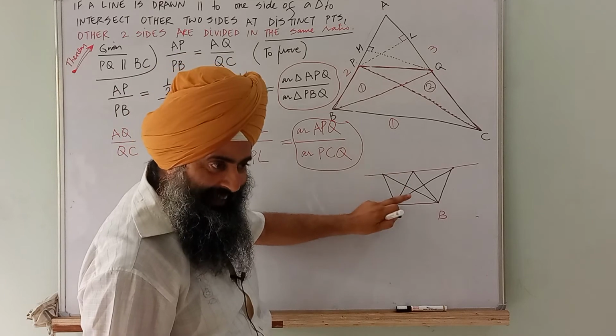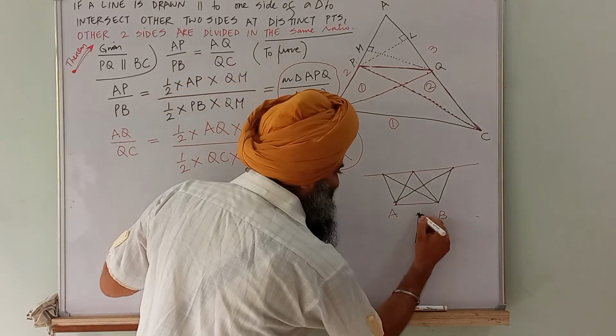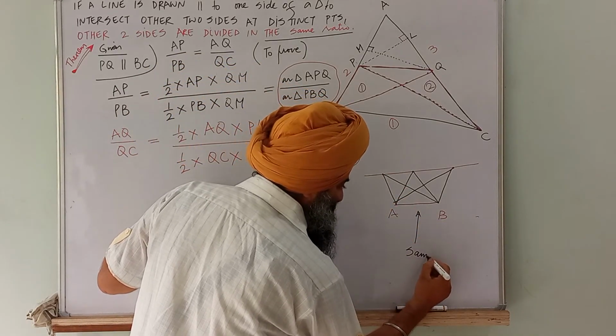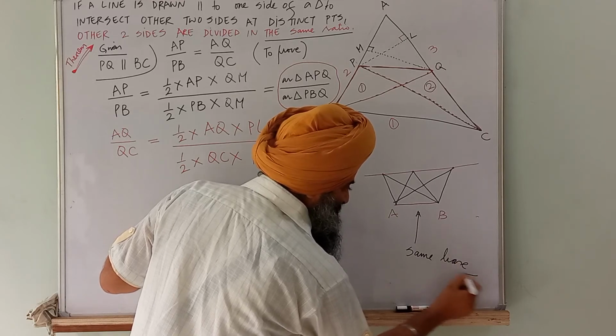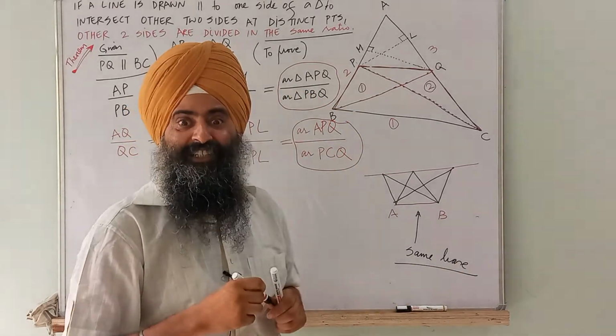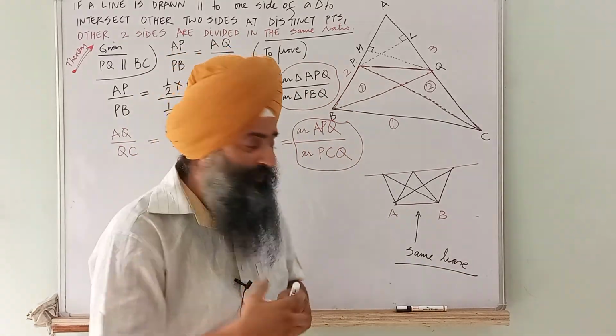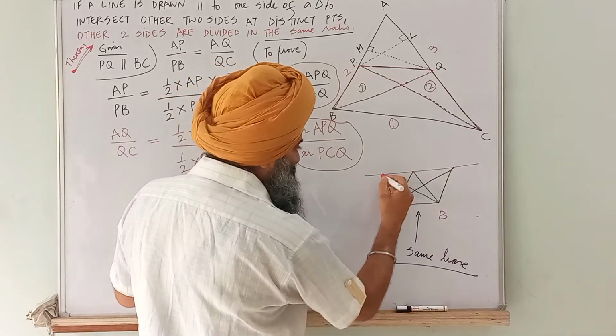Between two parallels on the same base, areas of all triangles are equal. Do you remember how?